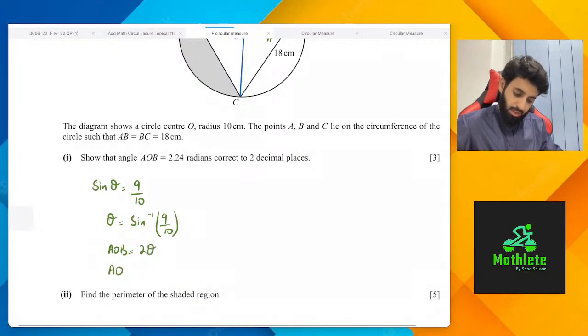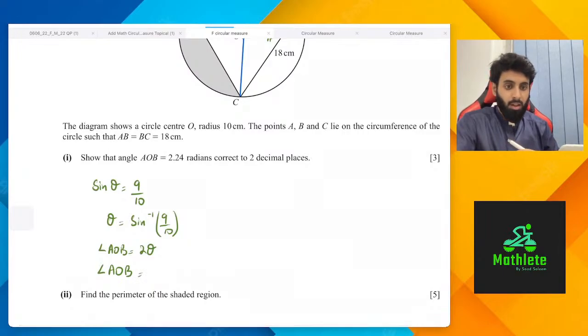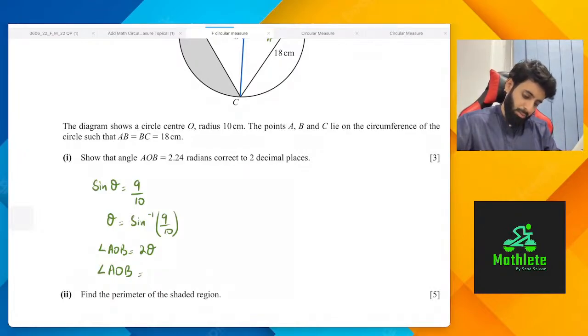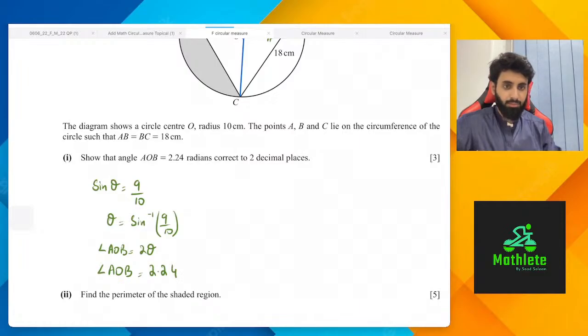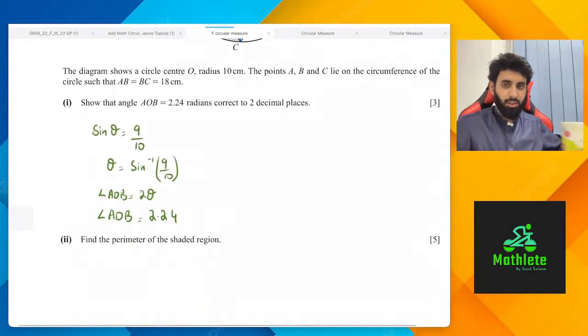Everything else I'm just going to work out on my calculator. Half comes, then multiply by 2. Yes, that's correct: sine inverse of 9 divided by 10 times 2. I'm looking at 2.239, which is equal to 2.24 correct to 2 decimal places. So that part is done, taken care of.